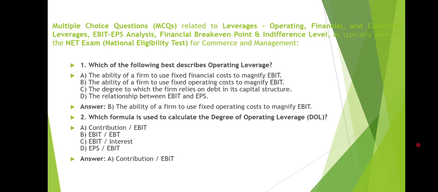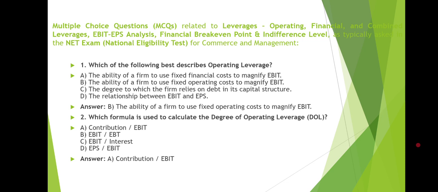First question: which of the following best describes operating leverage? And the right answer is B, ability of a firm to use fixed operating cost to magnify EBIT. Next question: which formula is used to calculate the degree of operating leverage? The right answer is A, contribution divided by EBIT.